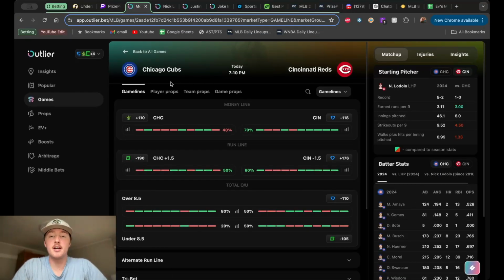All right, so next up, we got the Cubs and the Reds here. I'm definitely favoring the Reds in this one. I wouldn't mind going money line. I wouldn't mind going the runs line at minus 1.5 if you want to go really crazy with it. Plus 175 juice on that, so you're getting some plus money. But I'm definitely backing the Reds in this one. They've won 5 straight. I like their pitcher a little bit better, and their offense looks way better than the Cubs right now. So yeah, that's kind of my lean in terms of that game.